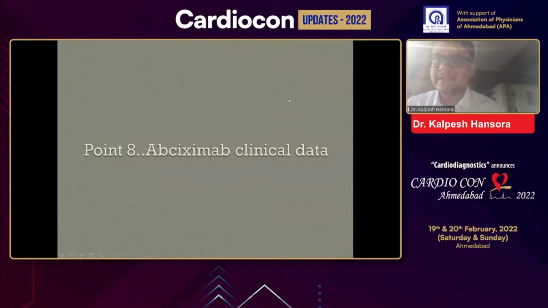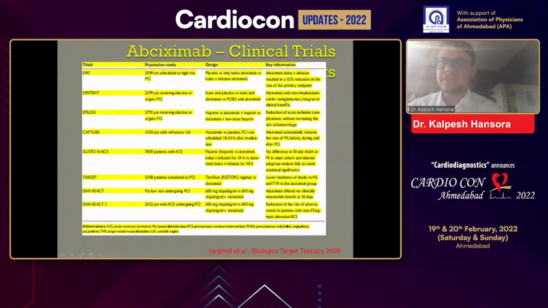Point number 8, it's clinical data. As we have shown, many trials have shown that there is an advantage of using abciximab in patients who have acute coronary syndrome with low-dose heparin, reducing the primary endpoint of acute myocardial infarction, urgent revascularization as well as cardiovascular mortality. The main abciximab trials were EPISTENT and EPILOG. These were the three largest trials, studied in many patients who were undergoing PCI and who had a high risk for PCI. Next slide.